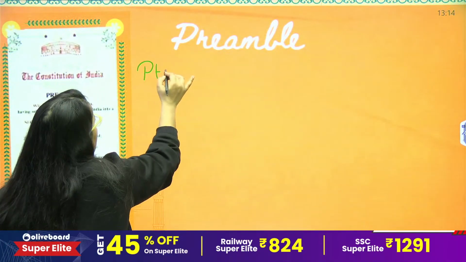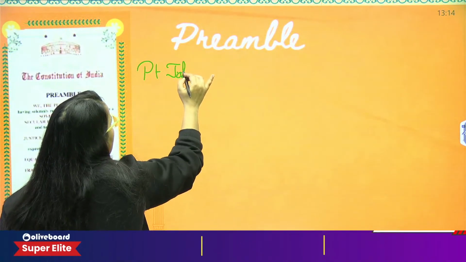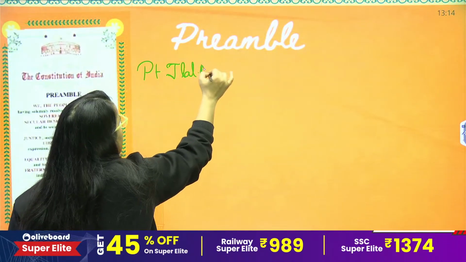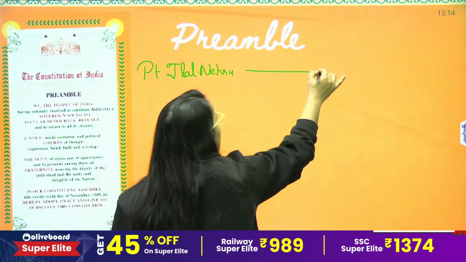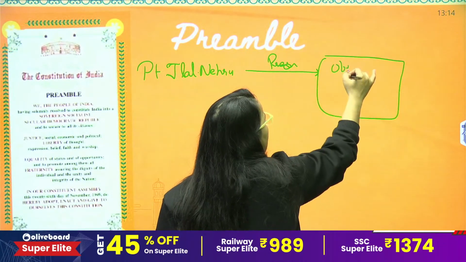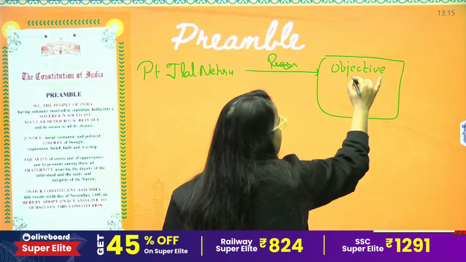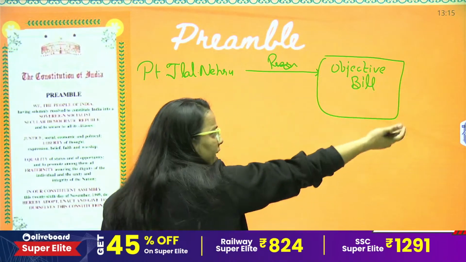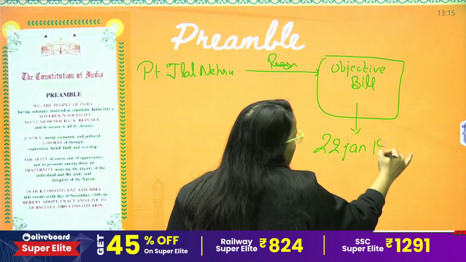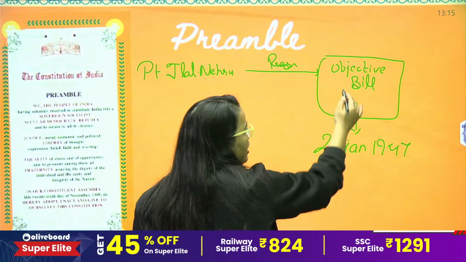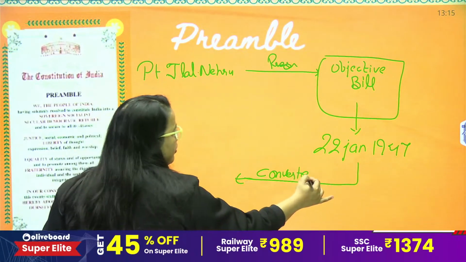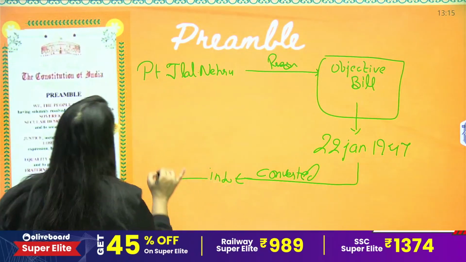See here, Pandit Jawaharlal Nehru presented the objective bill, right? This objective bill was finally adopted on 22nd January 1947. This objective bill was converted into the preamble.